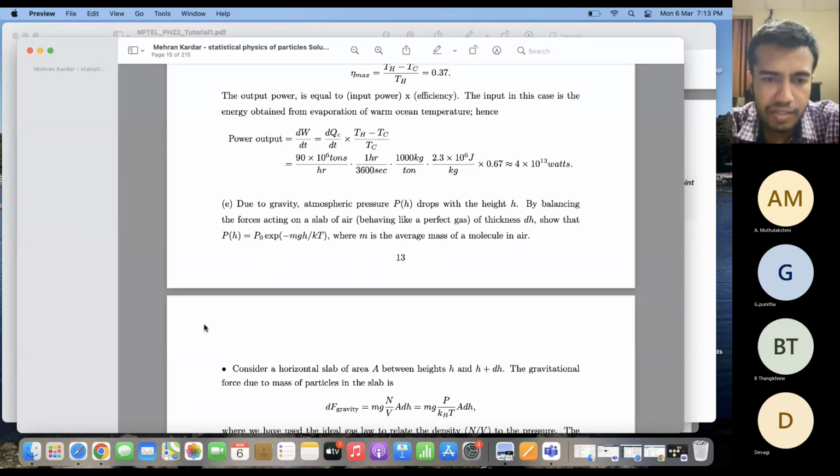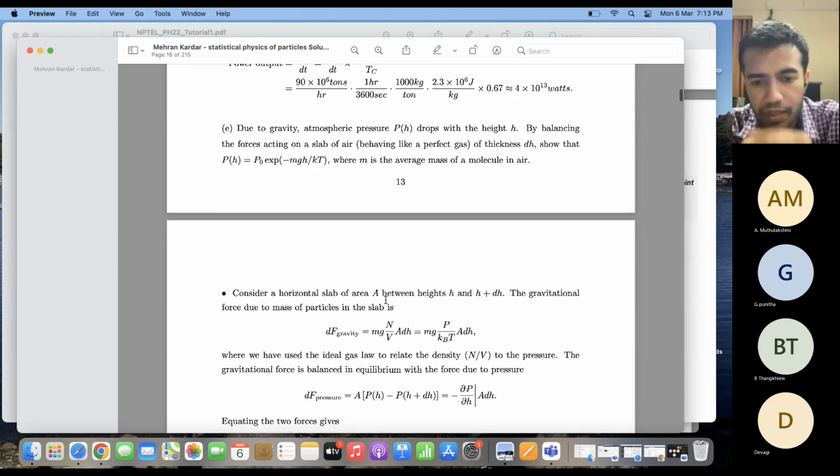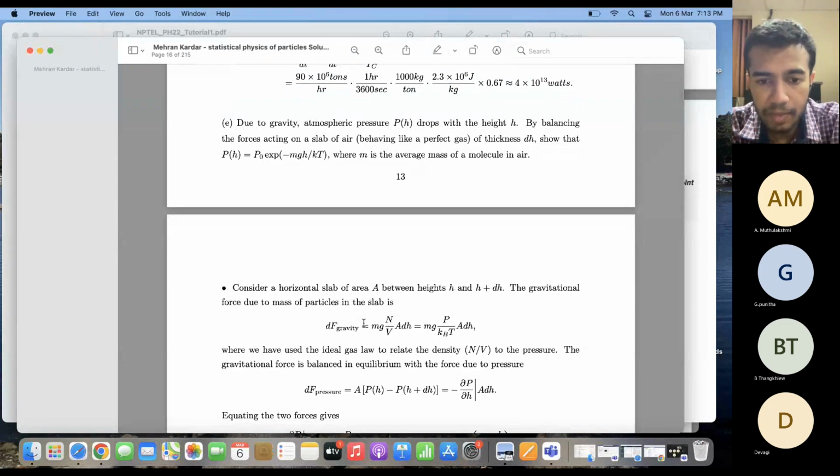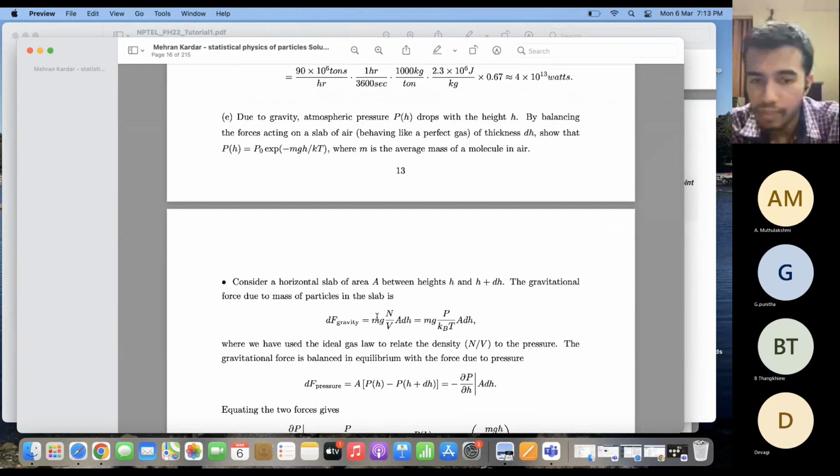So if P0 is the atmospheric pressure, I can calculate the pressure at any height above sea level using this methodology. First I take a slab of area A between heights h and h plus dh, where dh is a small quantity. Then the total gravitational force due to the mass of particles in the slab is mg times the total number of particles in the slab. Each particle has a mass m. The total number of particles in the slab is basically n, the number density, times the volume of the slab divided by V.